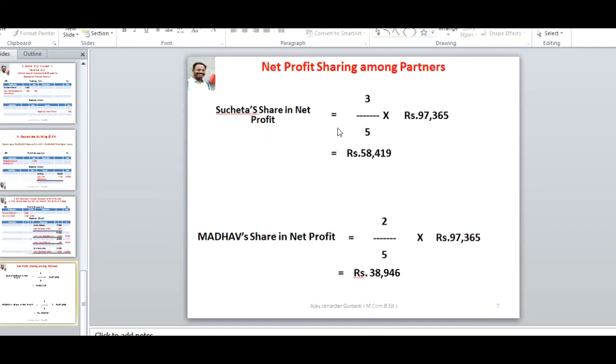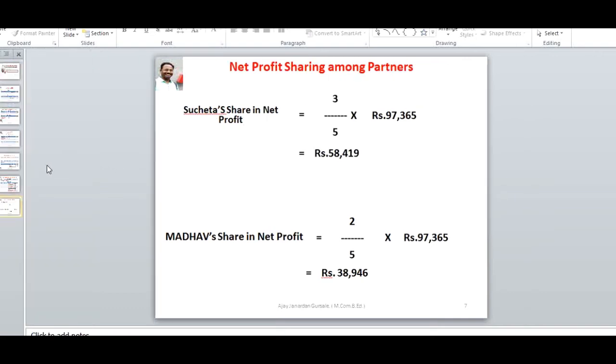Sucheta's share in net profit: we have to divide the net profit among them in the ratio 3:2. That is, Sucheta's share in net profit is 3/5, and Gayatri's share in net profit is 2/5 out of 97,365.